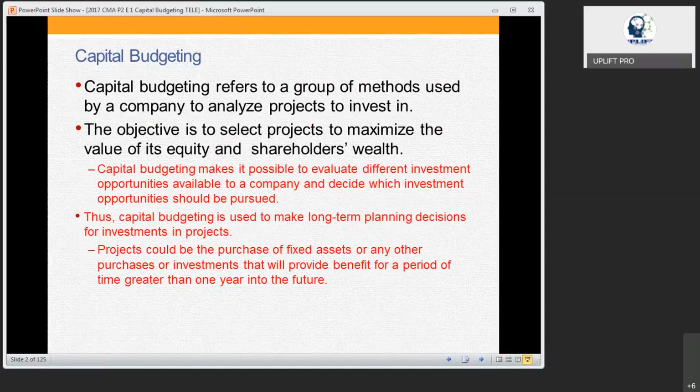A project could be even buying machinery for your company. When you buy machinery, what are you going to consider? What is the initial cost of the machinery? When the machinery runs, what am I going to get out of it? And at the end of the life of the machinery, what other expenditure am I going to expect? For example, if the machinery's life is over, you have to remove it, so you may have to spend some money for removing it, or sometimes the machinery can be sold, so you may even get some cash flow out of that.